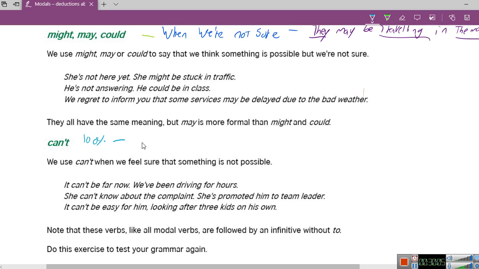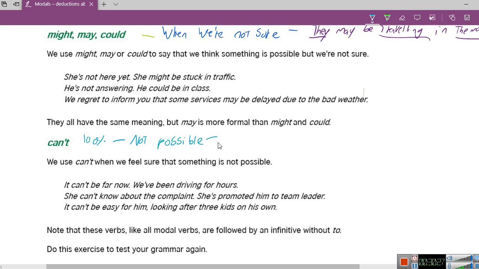Tell me something to remember can't and the use of deductions. Is when something is not possible. Sure, that is not possible. Very well. So when we're sure something is not possible.